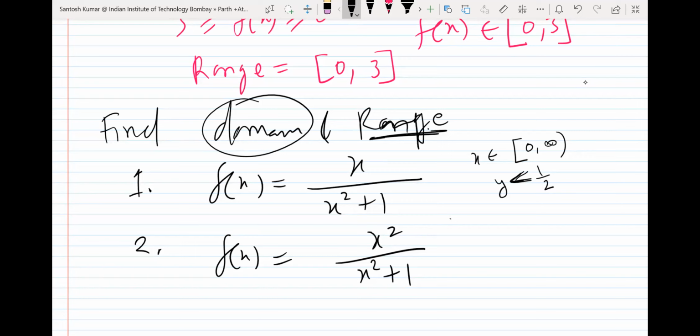So for the second one, x is minus infinity to plus infinity, any value. For the second one the range is y less than 1. Okay.